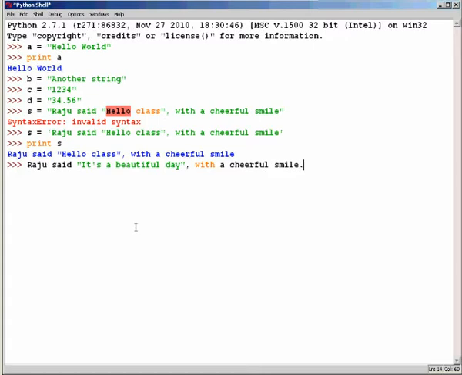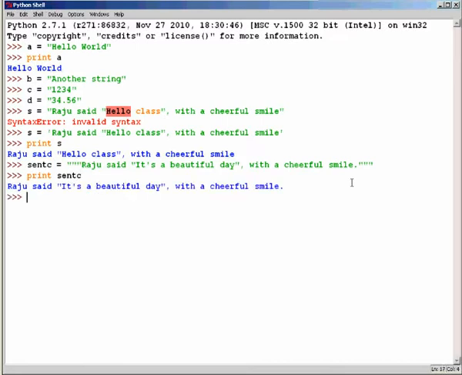It's clear that the string contains both double quote and a single quote. Hence we can use neither as delimiters. The solution here is to use triple double quotes. Hence the correct way to define is as follows. As we can see, by using triple double quotes, we can include both single quotes and double quotes inside a string.